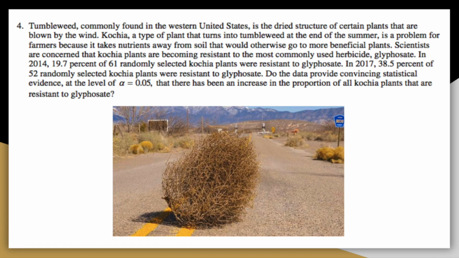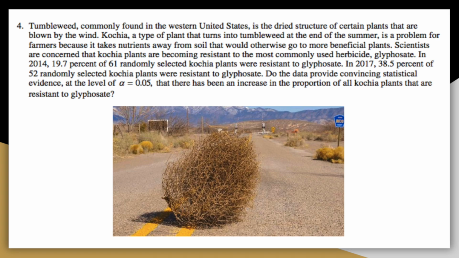The question reads: Tumbleweed, commonly found in the western United States, is the dried structure of certain plants that are blown by the wind. Kochia, a type of plant that turns into tumbleweed at the end of the summer, is a problem for farmers because it takes away nutrients from soil that would otherwise go to more beneficial plants. Scientists are concerned that kochia plants are becoming resistant to the most commonly used herbicide, glyphosate.